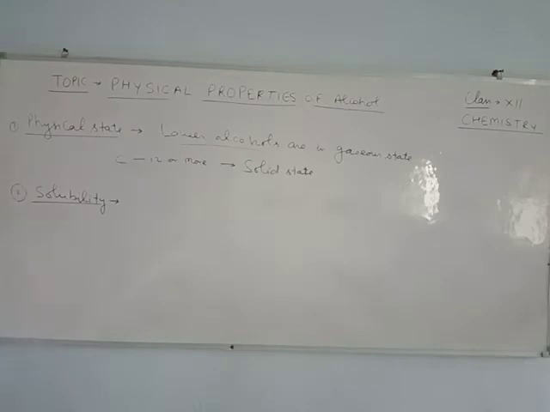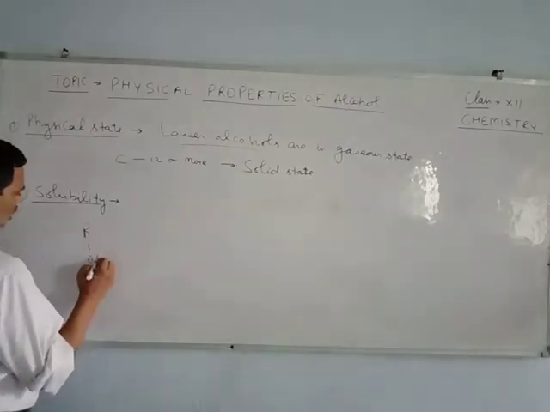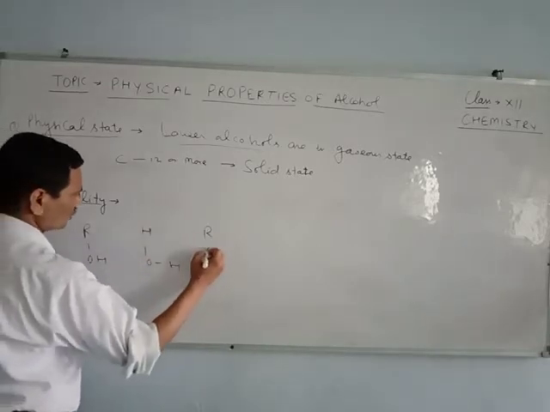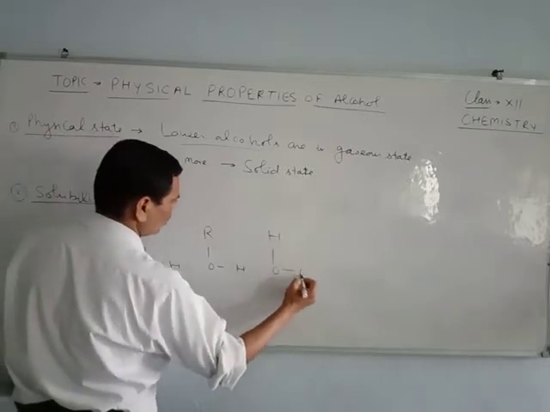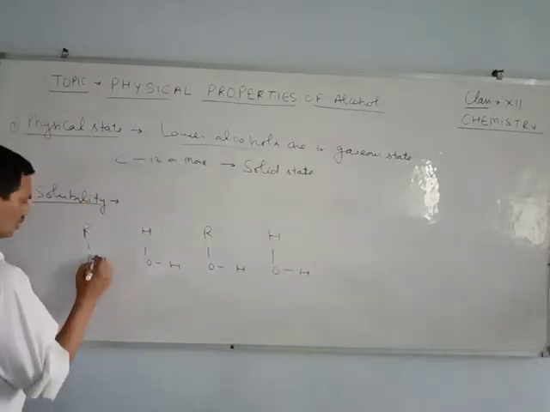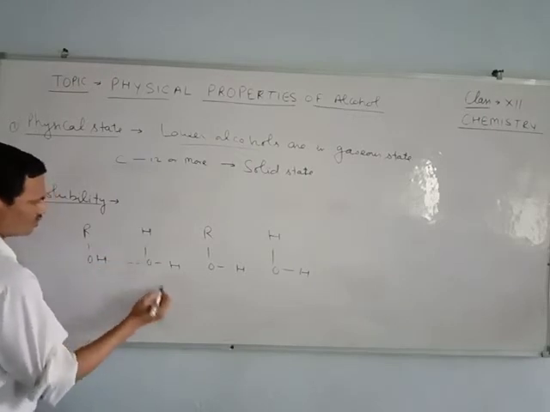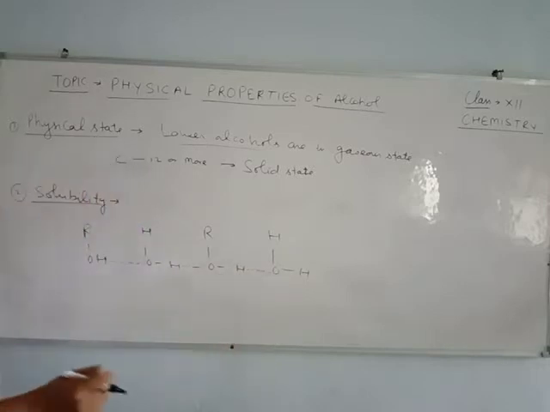Solubility. Alcohol, like this ROH, and this is a water molecule, H2O. You will see that there is a hydrogen bond between the hydrogen and oxygen. Hydrogen bonding is formed between the alcohol molecule and water molecule.